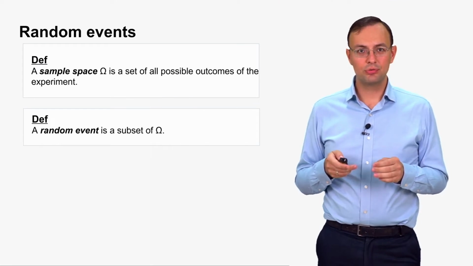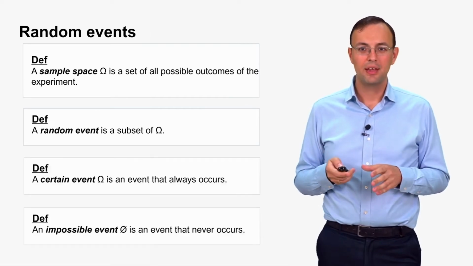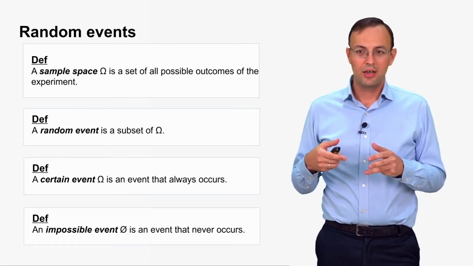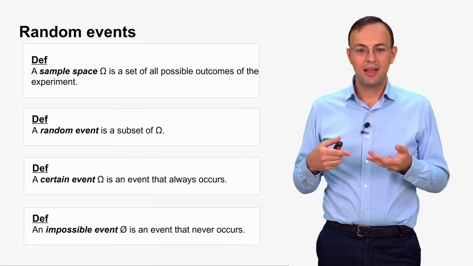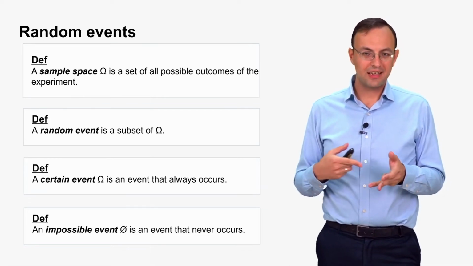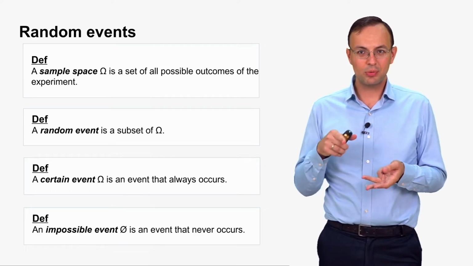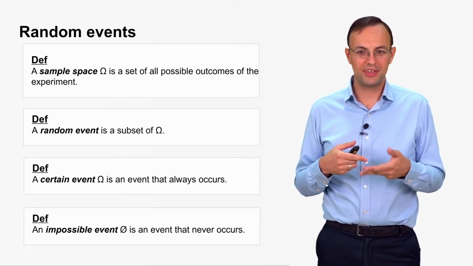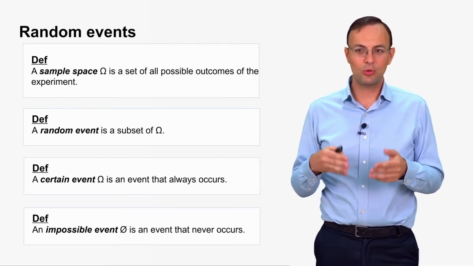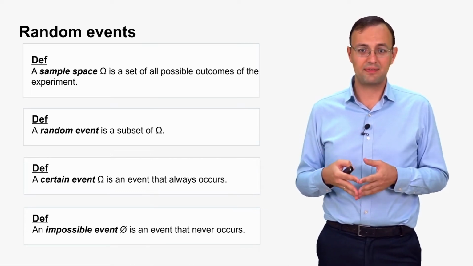And there are also two random events of a special kind that should be defined separately. They are a certain event. Certain event is an event that always occurs. What does it mean, always occurs? That means that every outcome is favorable for this event. So this event can be described as a set of all possible outcomes of the experiment, and so it is just equal to sample space. And so that is why we use the same letter for a certain event, capital omega. So this is an event such that all outcomes of the experiment are favorable for this event.